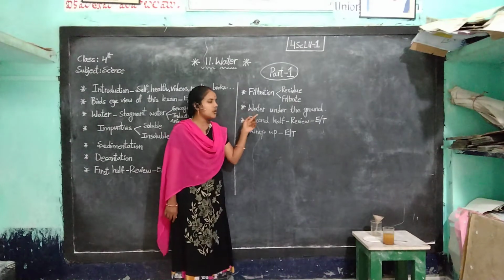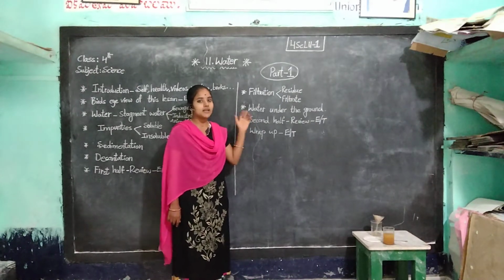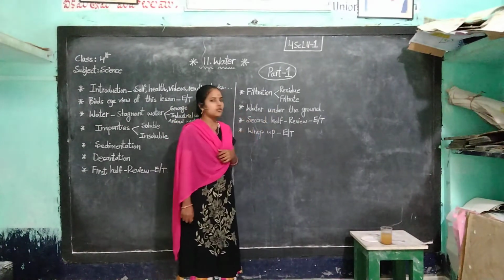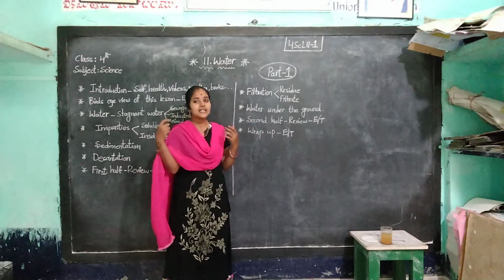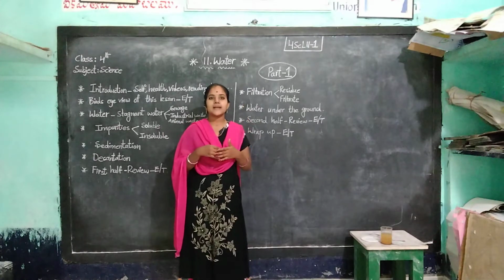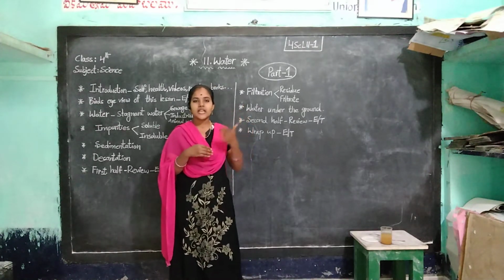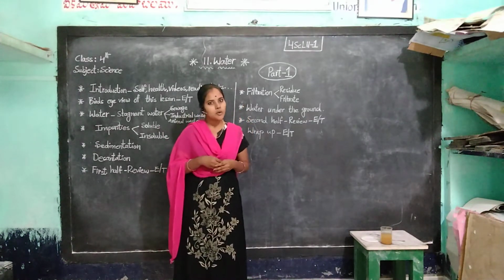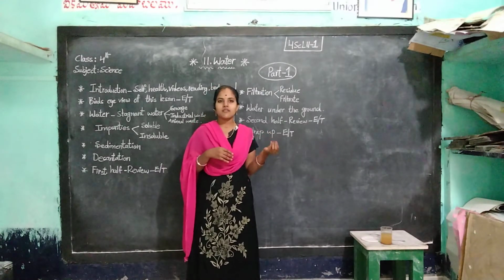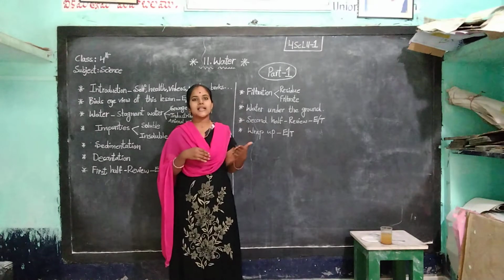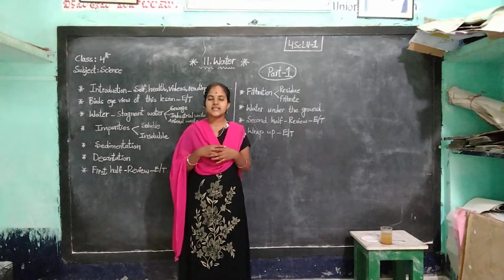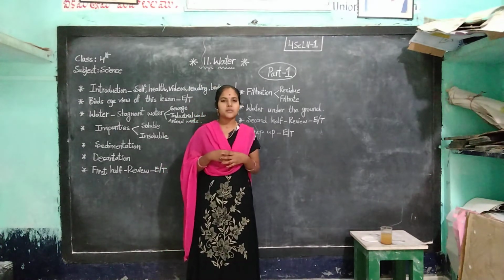After that we learn about water under the ground. Okay, next we will learn about water under the ground. Children, you know that when the rainfall comes, the rainwater flows on the mountains, hills and on the rivers. And next, the rainwater flows on the land and it mixes with sand, soil and many more dust particles also.